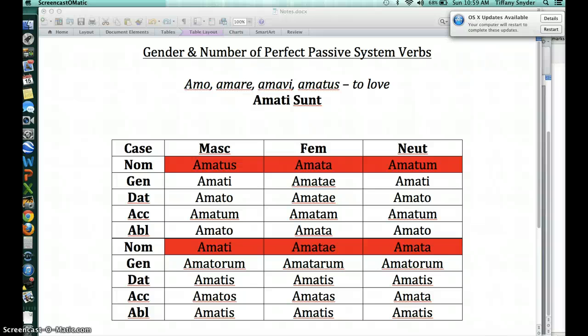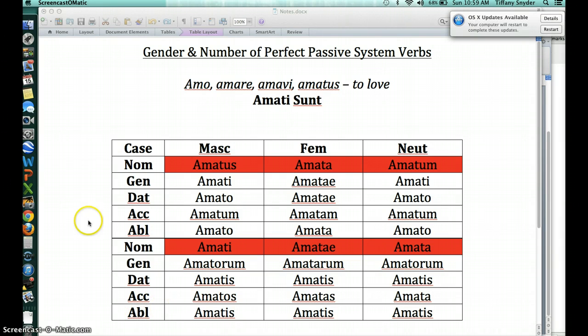Salve discipuli. This is a video on gender and number of perfect passive system verbs, because this is something that gives people trouble: when to change the ending of the first word. So we're going to talk all about that today, and that's the only thing we're going to talk about. So hopefully this won't take me more than 10 minutes.